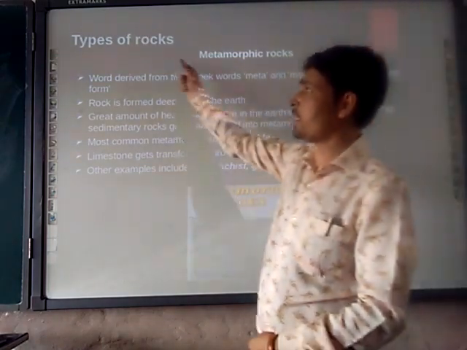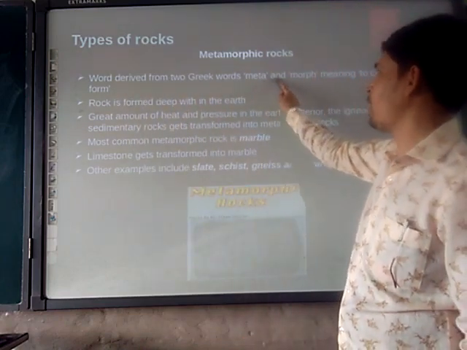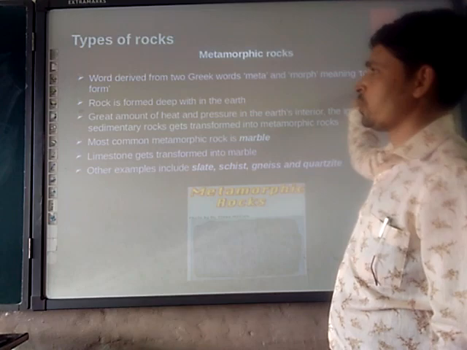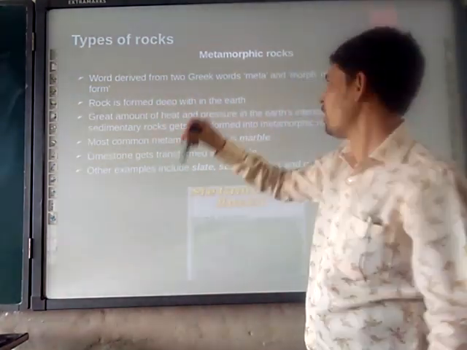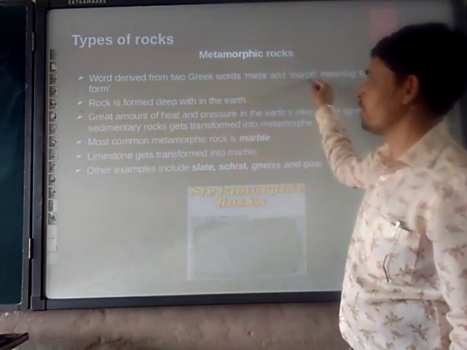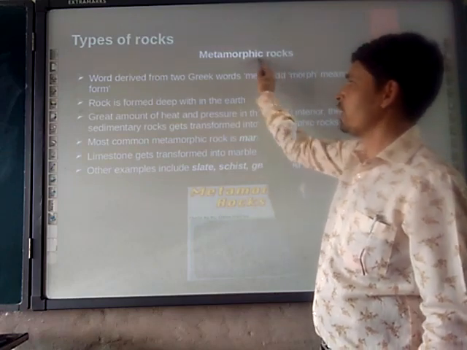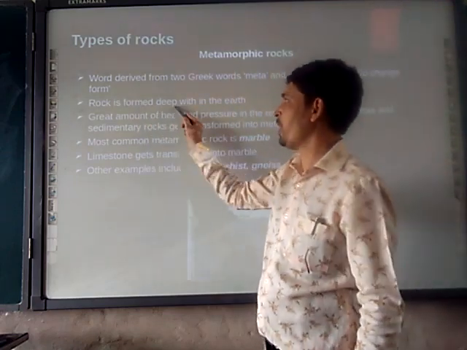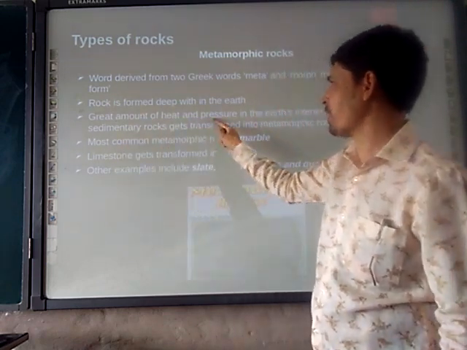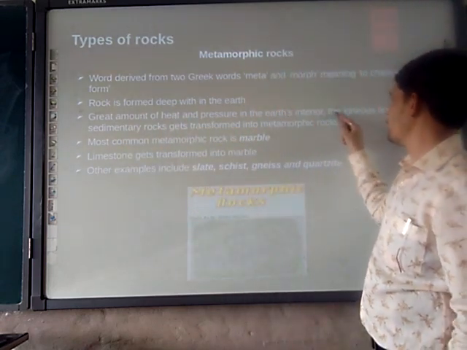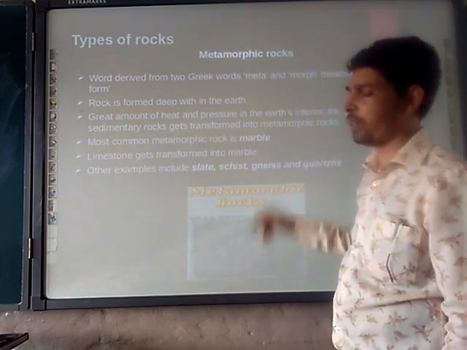Metamorphic rock is the third type of rock. The word derives from the Greek words meta and morph, which mean change the form. The rock is changing its form. So from the Greek words, the name metamorphic rock is coming. The rock is formed deep within the earth, under a great amount of heat and pressure in the earth's interior. Thus the igneous and sedimentary rocks get transformed into metamorphic rock.